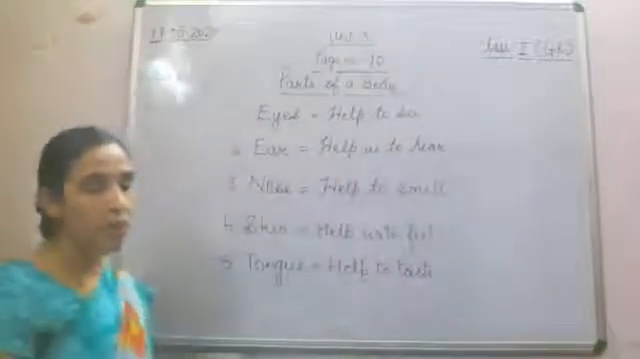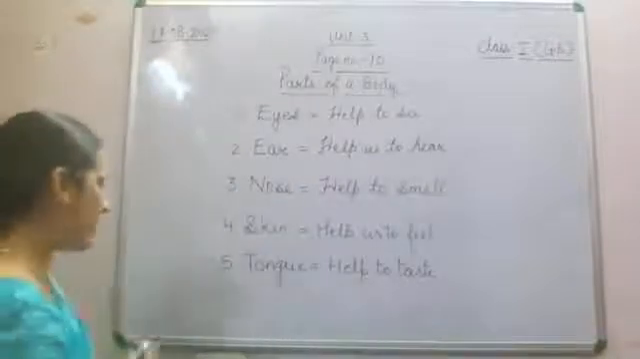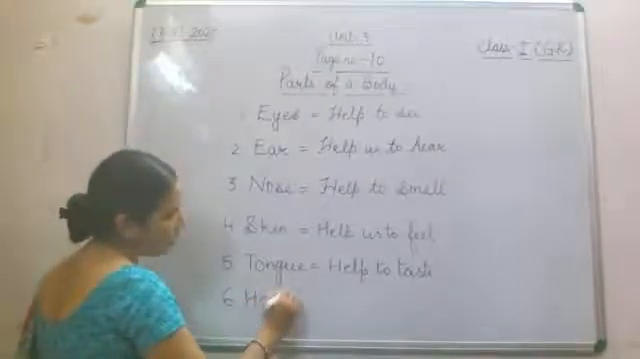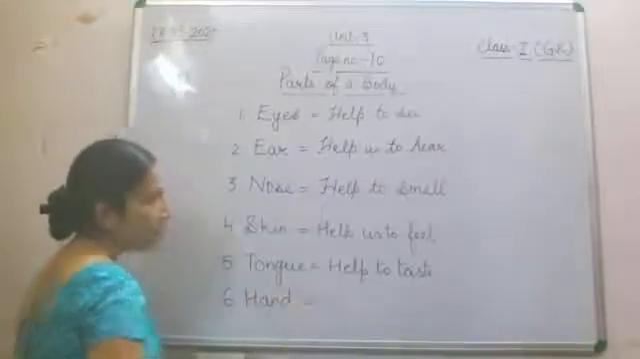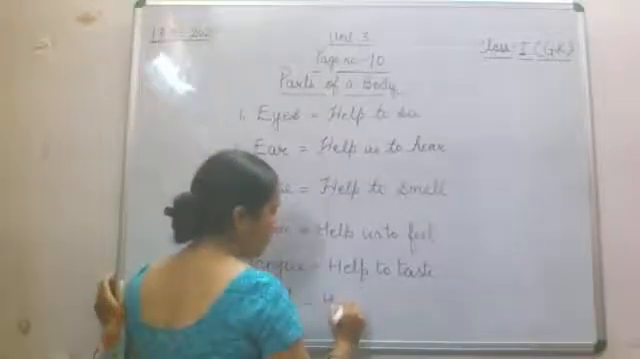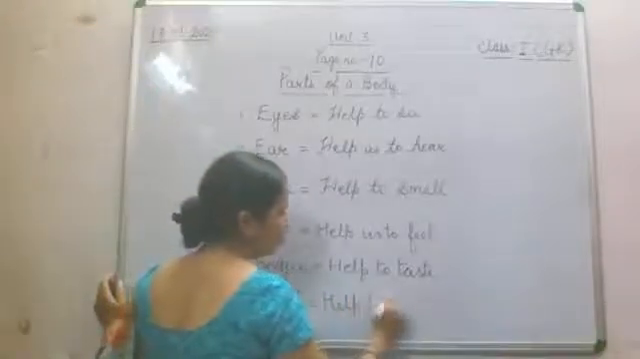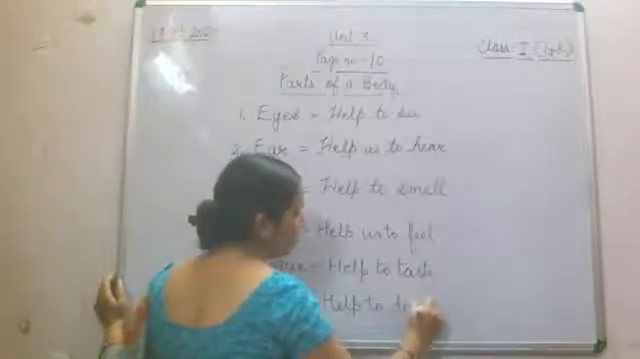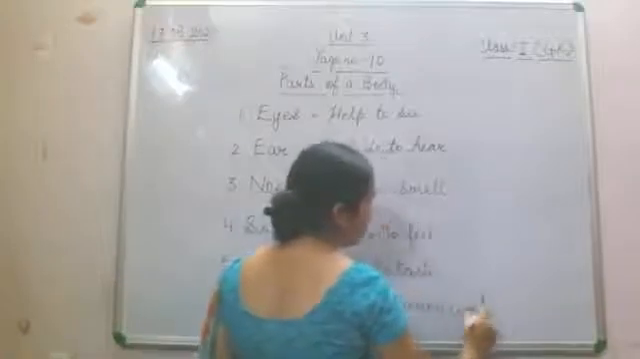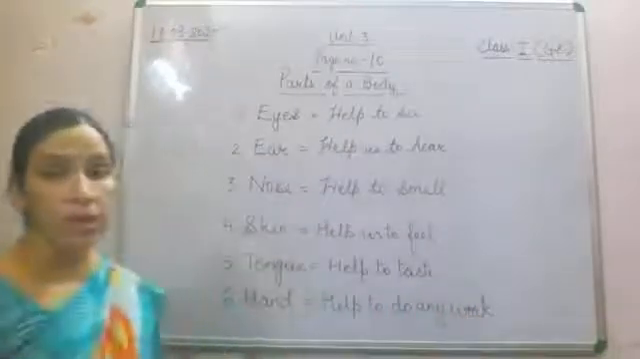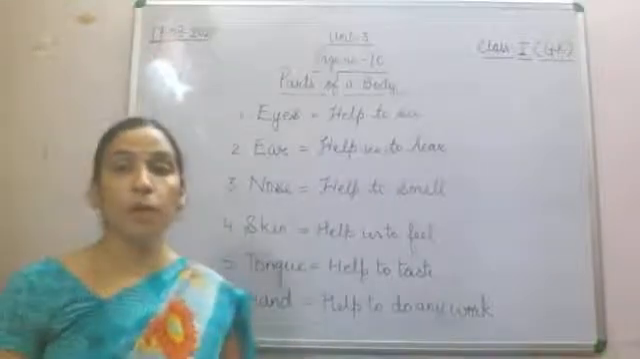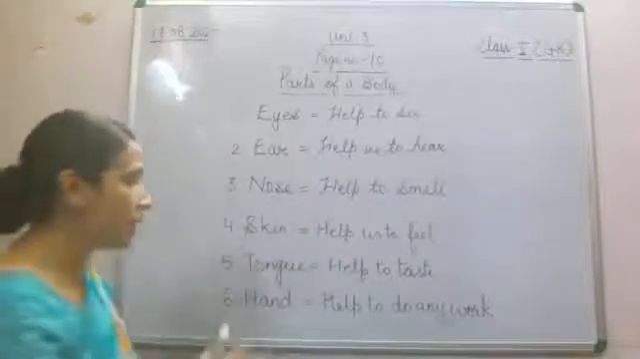Now we will do a few more parts, that is number 6, that is hand. And what is the importance of hand? Hand helps us to do any work. Whatever work you require to do, you can do it with your hand only. For example, if right now I am writing on the board, which part of my body helps me? That is my hand.